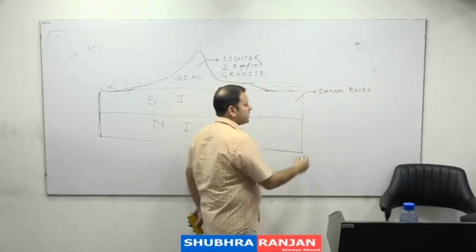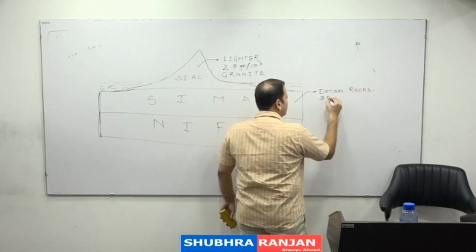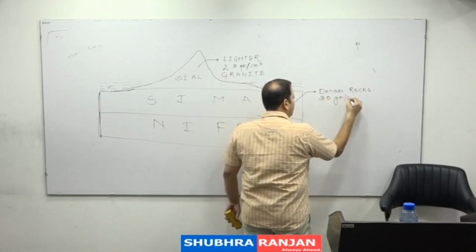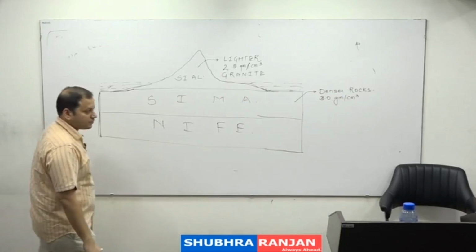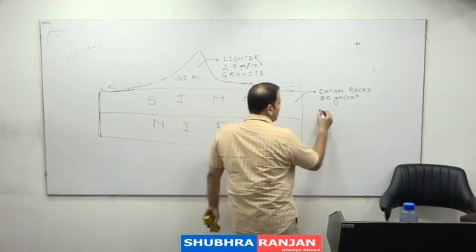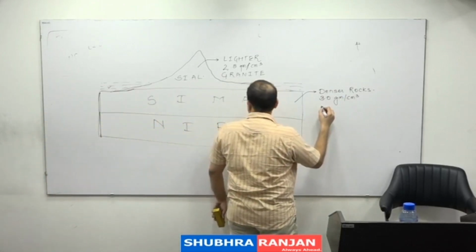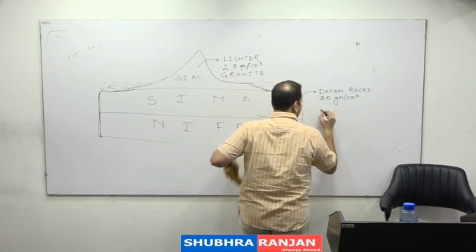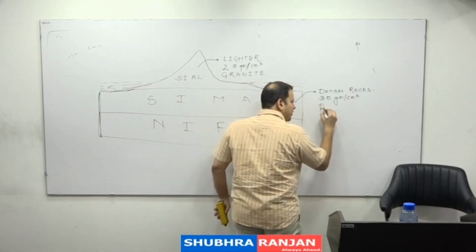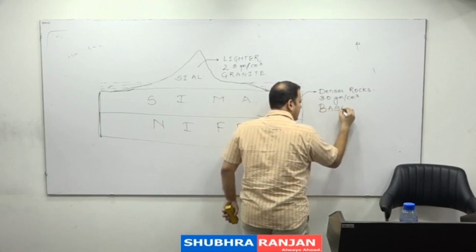Having a greater density of around 3 grams per centimeter cube. And why is it denser? Because it is dominated by magnesium, etc. And they say these rocks are basalt.